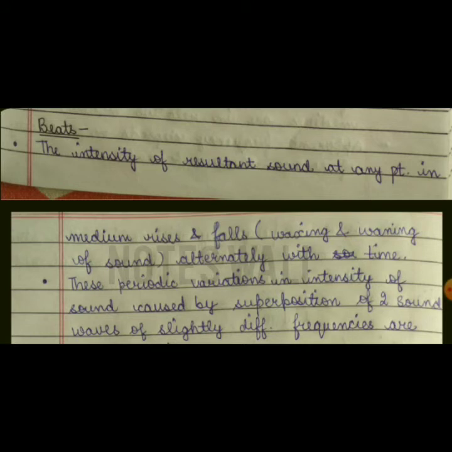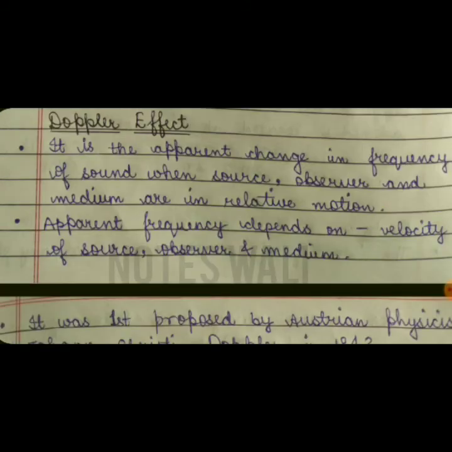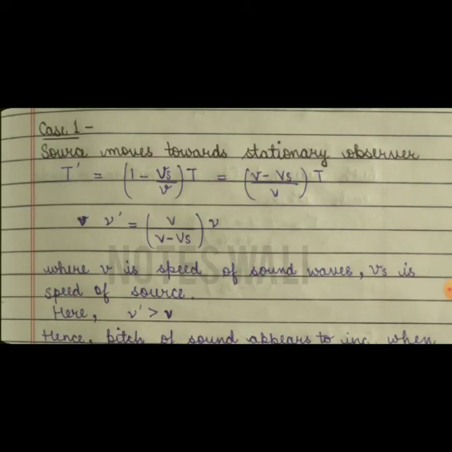Now there are beats, and we have already studied what beats are. Beat frequency is given by nu1 minus nu2. The next topic is the Doppler effect, and it is just like the relative velocity and relative position concepts that we studied in the initial chapters of physics. Mainly there are three cases.